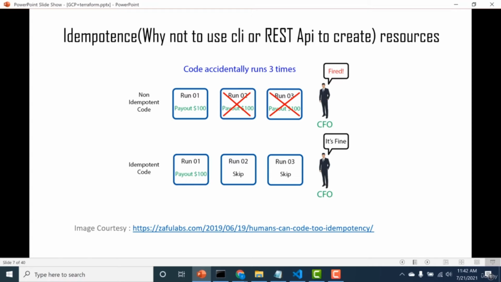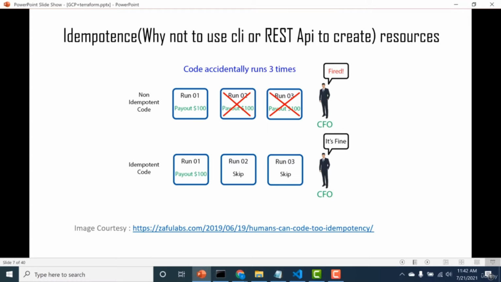What that means is, let's suppose you've run a particular piece of code and by accident you run that piece of code again. Now, if you run that piece of code again, it should not throw an error, and it should not run again and create the same resource again. That is where Terraform comes in handy. In Terraform, if you create a resource and run it again, it will not throw an error. It will just say that this particular resource has been created, and it will not create that same resource again.